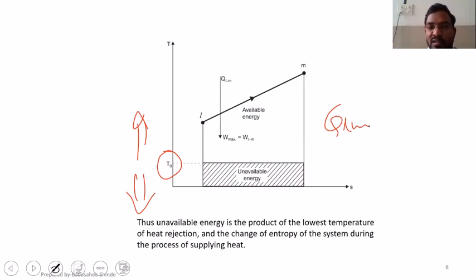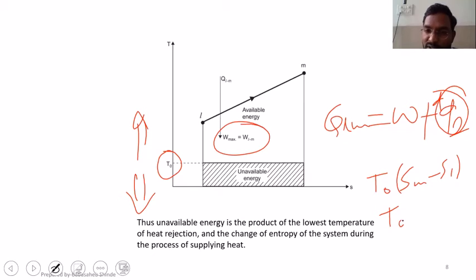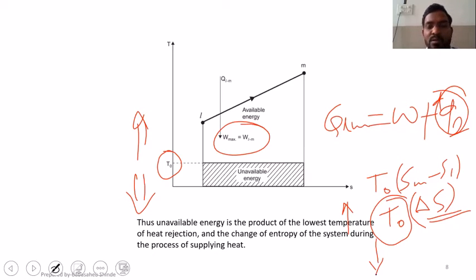Q1 is the total energy supplied, W is the work produced, and Q2 or dQ2 is the heat rejected. Now this dQ2 or heat rejected is T0 into (Sm minus Sl), or T0 into delta S. This delta S, you just don't worry. What I am asking about this T0: if I increase the value of T0, what will happen? If I decrease the value of T0, what will happen?